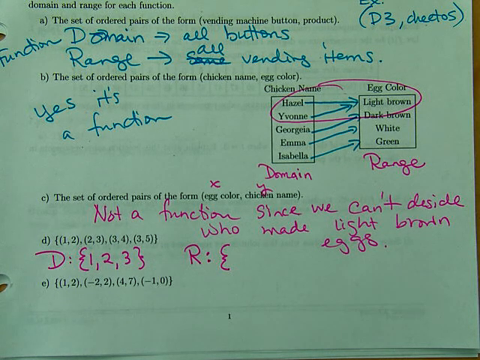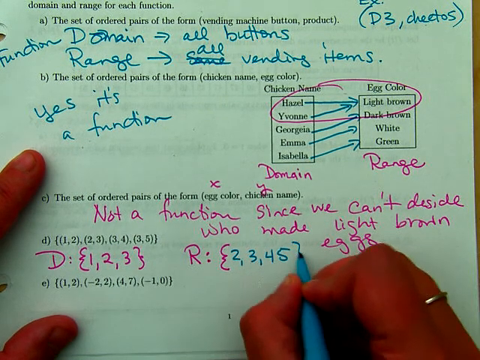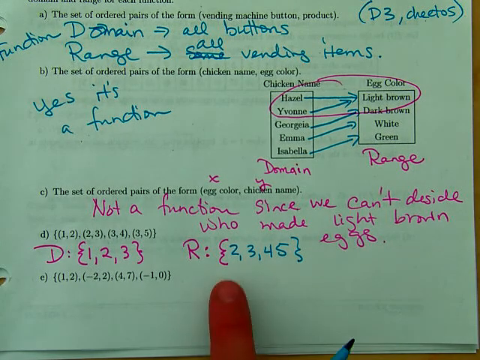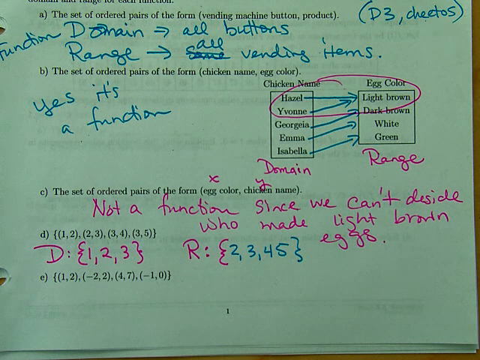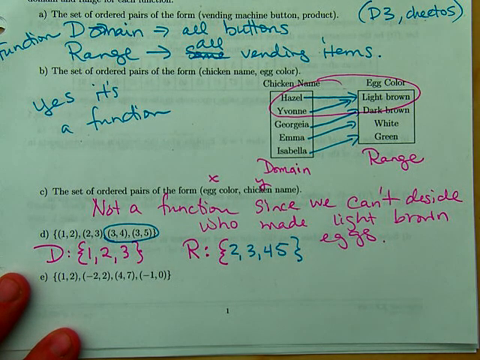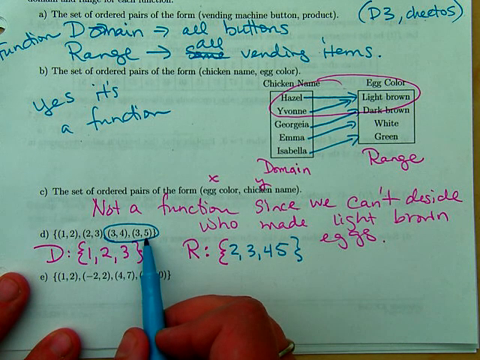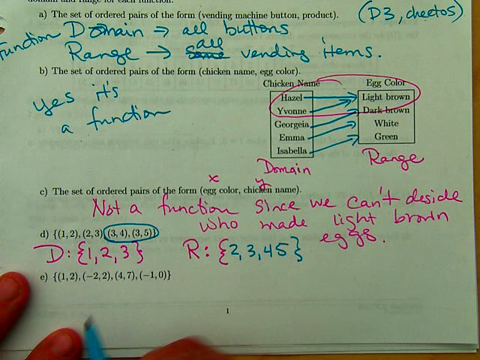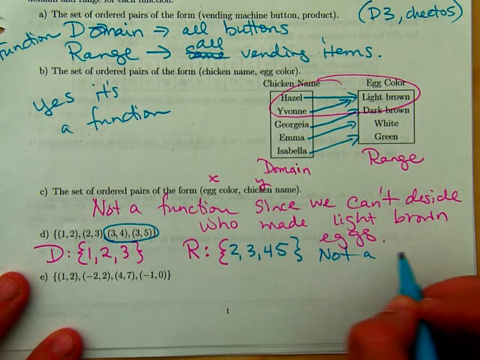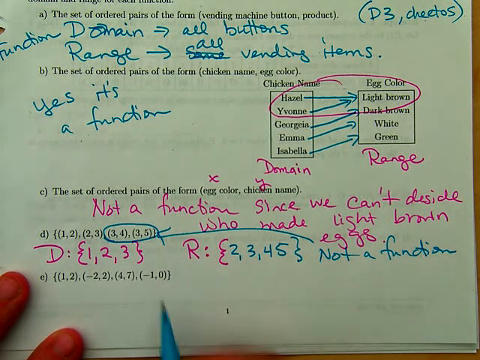Okay, so the range we said here would be 2, 3, 4, 5. Now you notice I have more numbers in my range than my domain. Is this a function? No. Why not? Right, because this 3 is repeating. In fact, 3 is really a two-timer, isn't it? 3 is going out with 4, 3 is also going out with 5. Can't happen, right? X cannot be a cheater. So this would be an example of not a function, and the problem with that is the 3 is repeating.